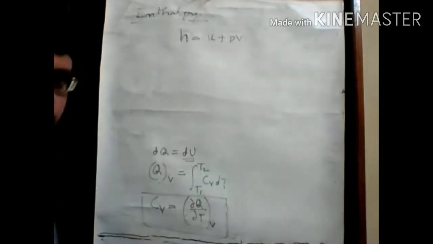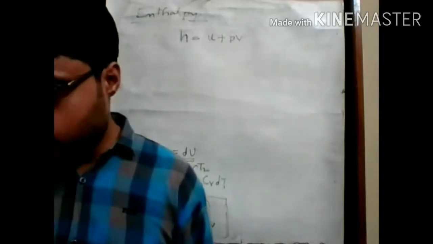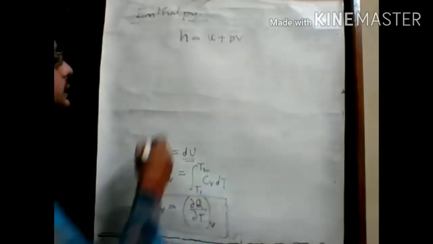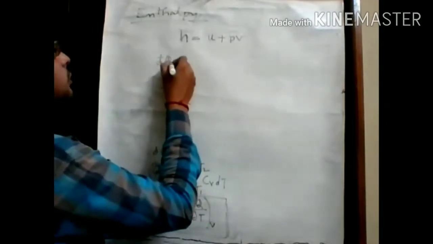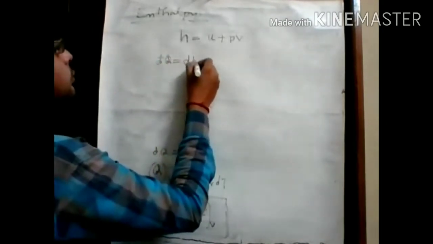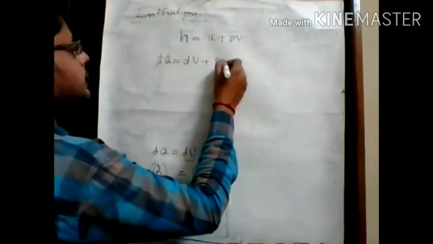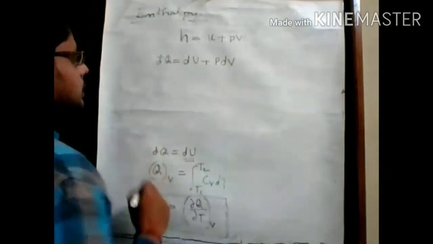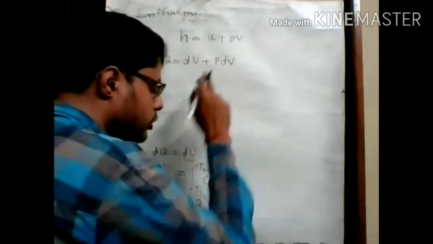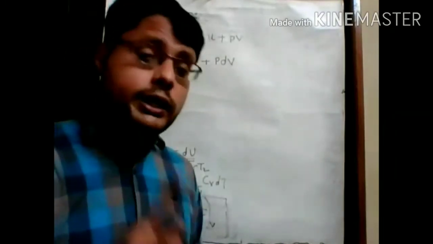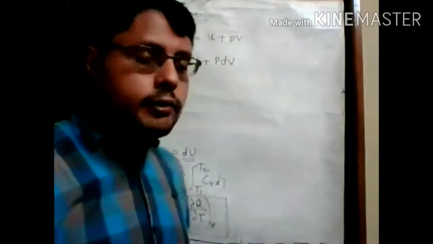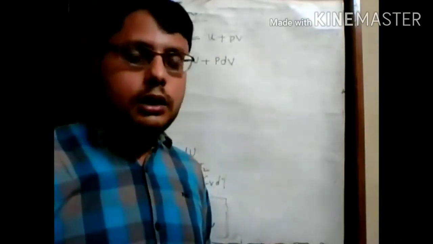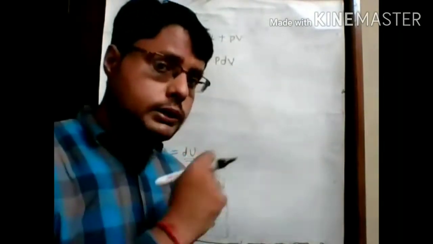If we write the first law of thermodynamics for a process, then what is its statement? For a closed system, the first law of thermodynamics is dq equals du plus p dv. Okay, this is the equation of the first law of thermodynamics for a closed system. In place of dw we can write p dv if this process is happening in a quasi-static manner.